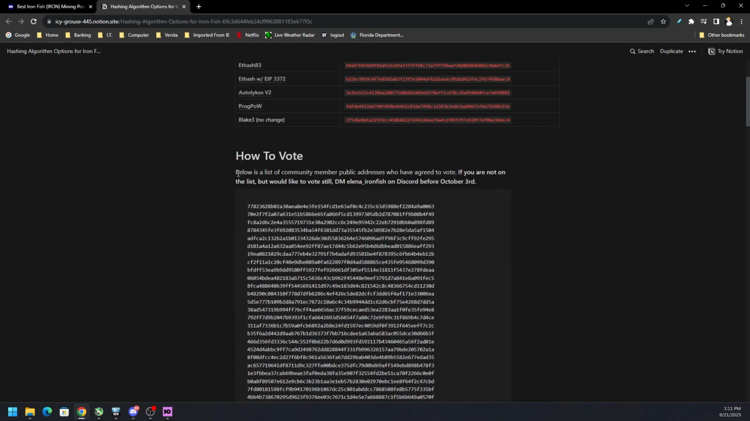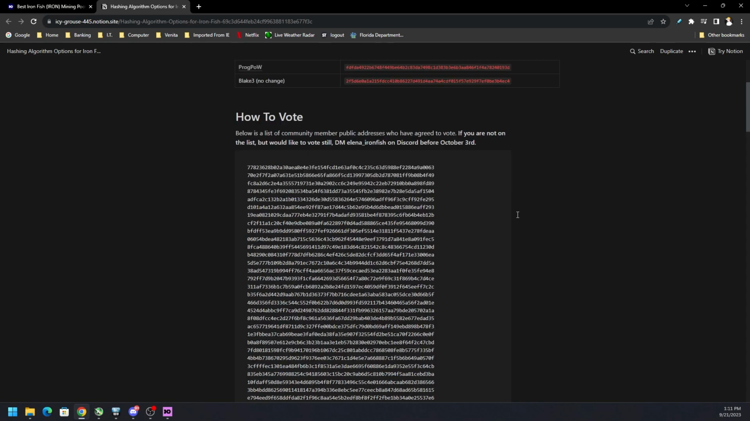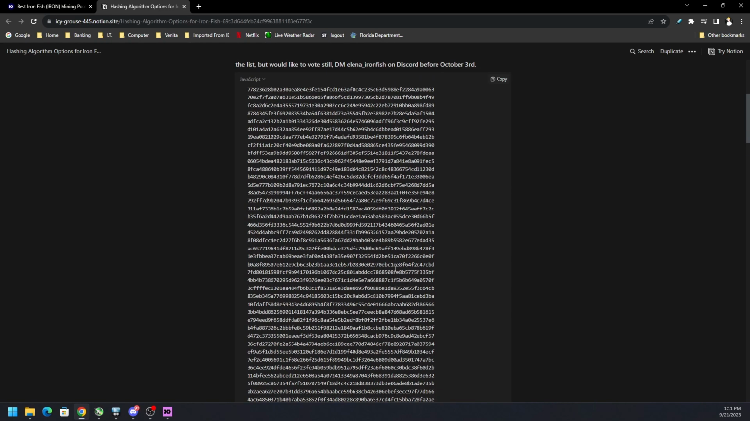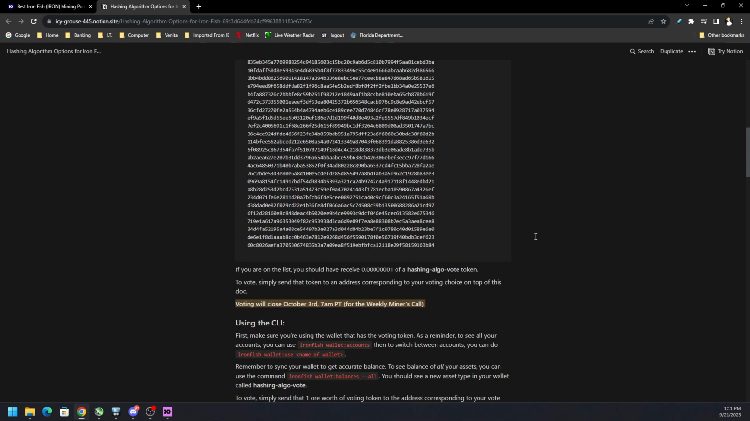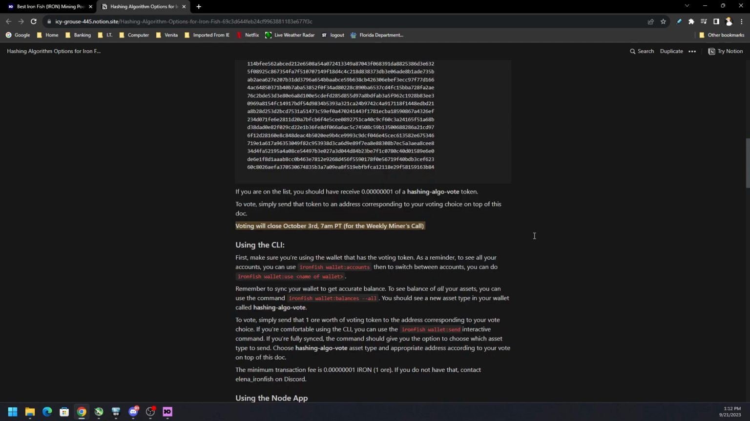And then they say here that this is a list of community members' public addresses who have agreed to vote. If you are not on this list and would like to vote, please DM Elena_Ironfish on Discord before October 3rd. So that window is closing. And even though this list is decent, it doesn't have everybody on there. So if you're not participating, please consider participating. I'll leave this website linked in the description as well as a link to their Discord.